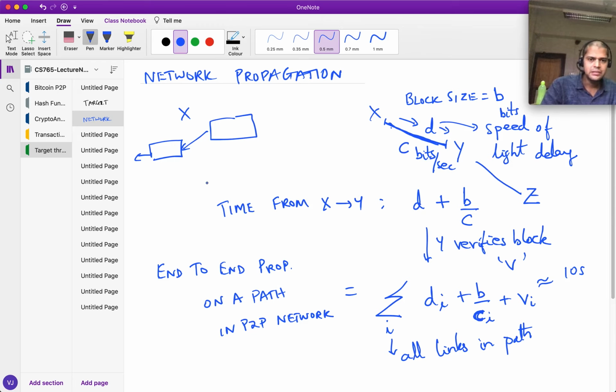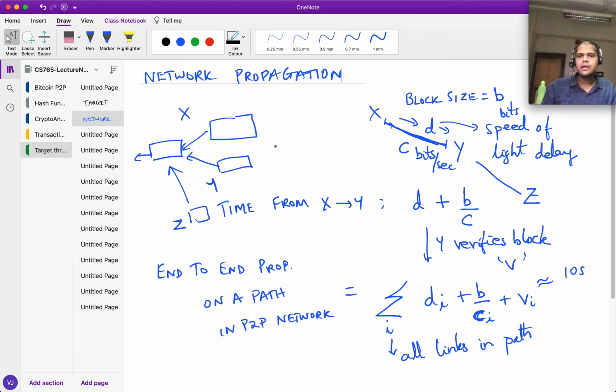So if Y is himself mining and it takes him, let's say, a microsecond to generate a block if the threshold is very large, then before he receives X's block, he's going to generate his own block and he's going to send it out, right? And similarly, Z is going to do the same. So instead of having a chain, we have a tree being formed like this, which is chaos because nobody knows which is the real blockchain here.